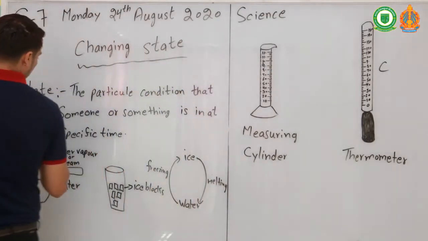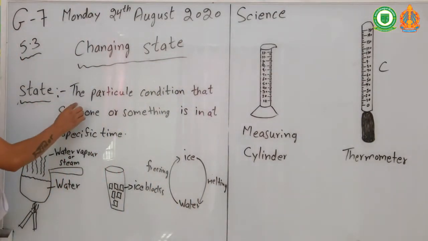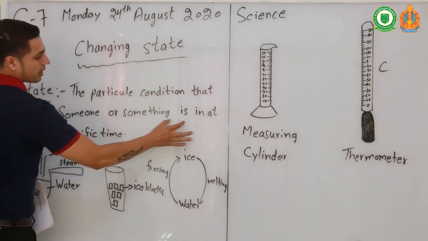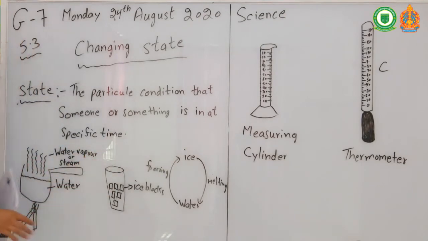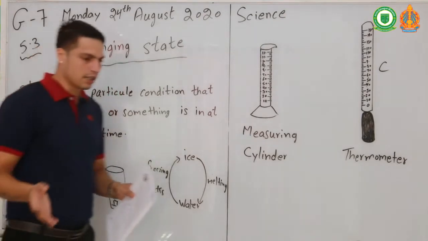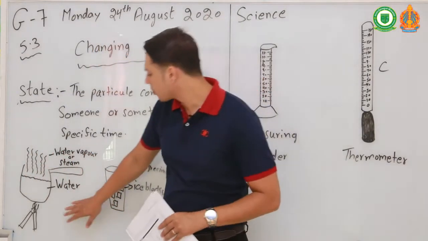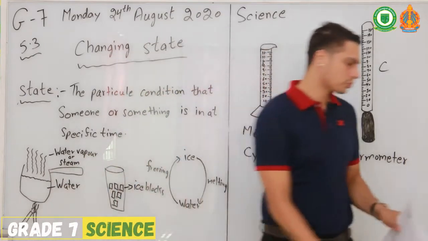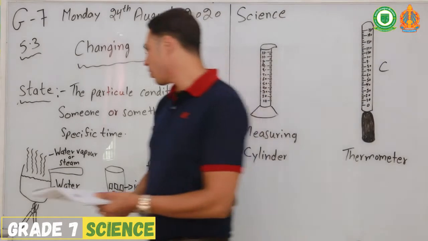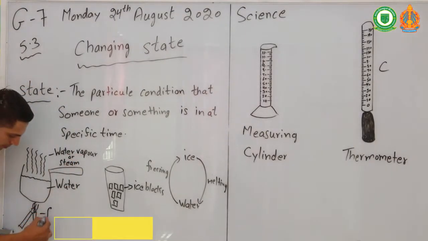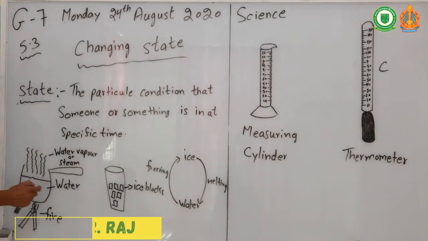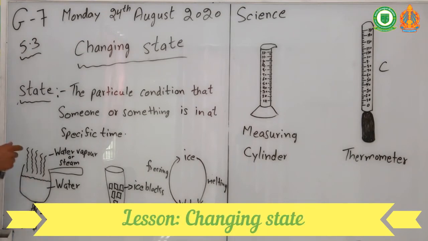So let's have a look here. What is state? State is the particular condition that someone or something is in at a specific time. Like you see water, I will explain here. Here you can see water and fire. Before we keep the water on the fire, it's water, so it's liquid.